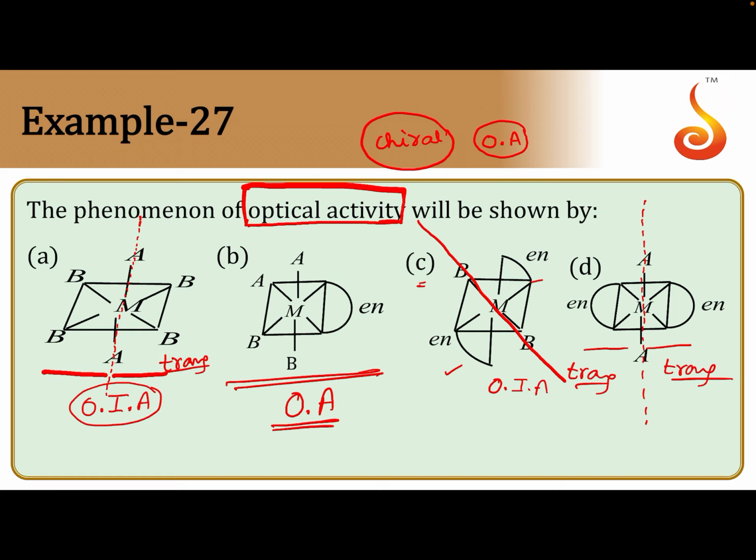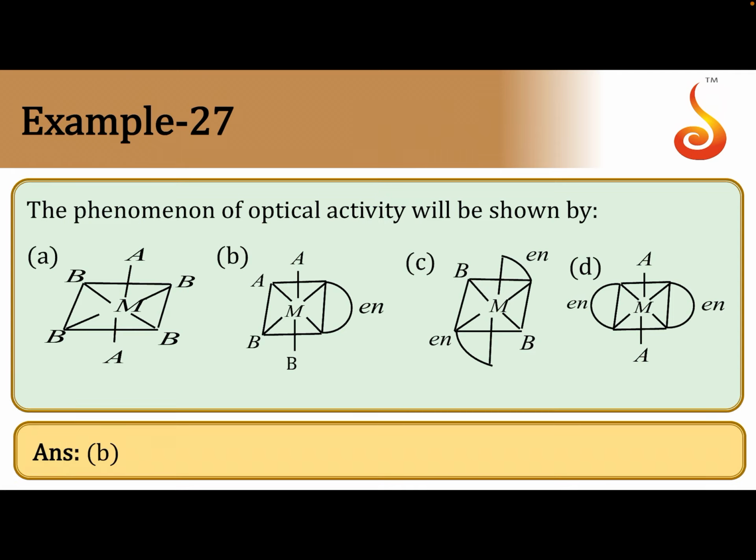If it is an organic compound, we can easily find out by checking the presence of a chiral carbon. But complex compounds do not have a chiral carbon; they become optically active whenever the molecule does not have symmetry. So you keep on checking the symmetry. The one which does not have symmetry is the correct answer. That will exhibit optical activity. So the correct answer for this question is B. The answer is B.